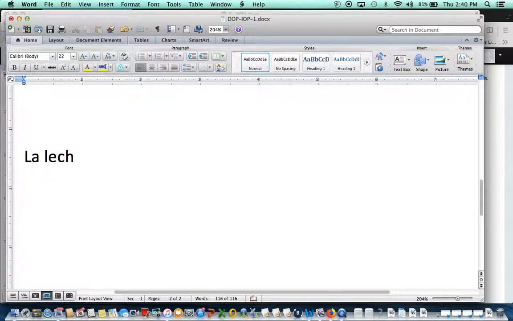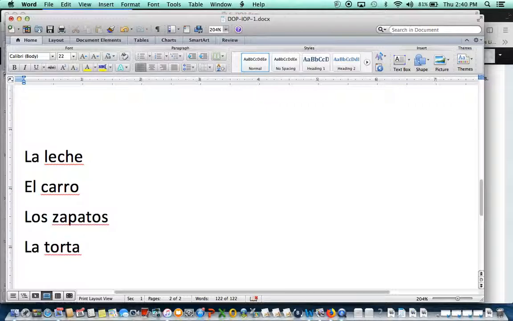La leche, which is milk; el carro, which is the car; los zapatos, which is shoes; la torta, which is the cake; and el agua, which is water.